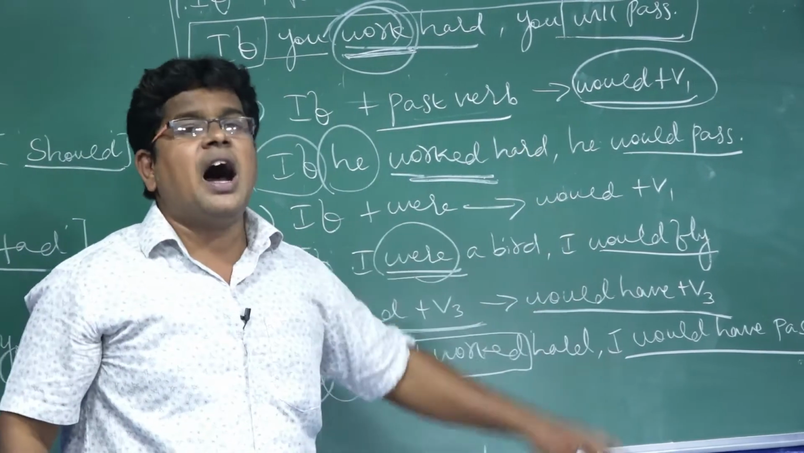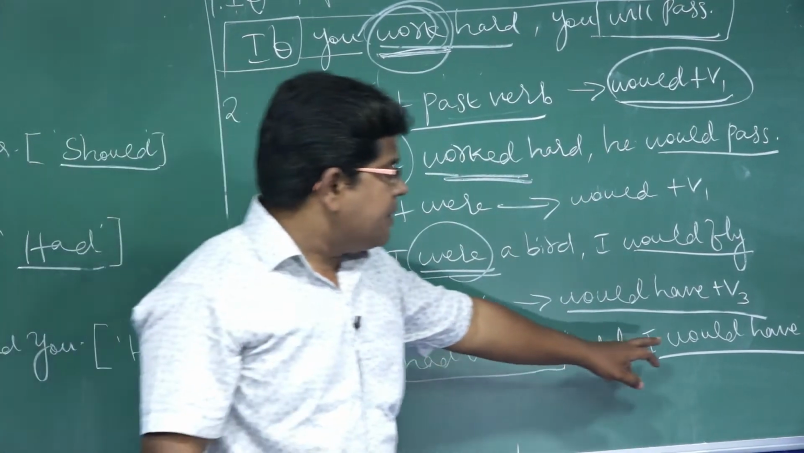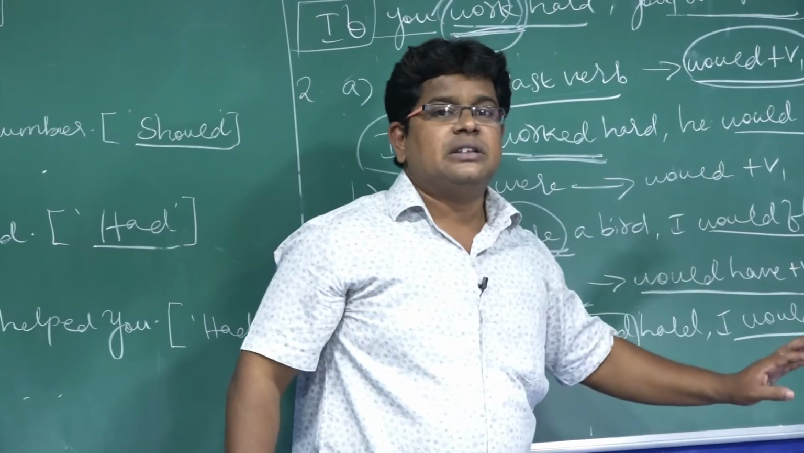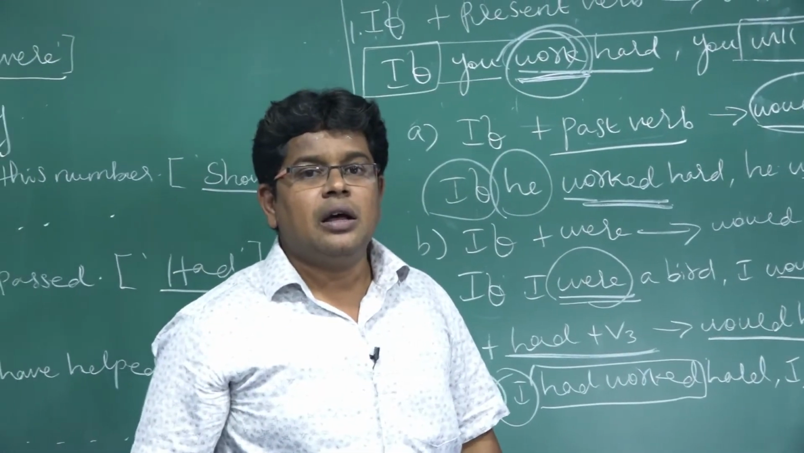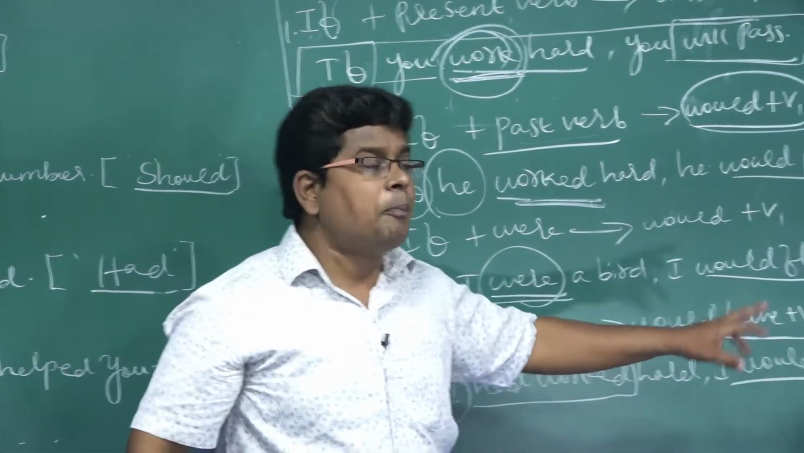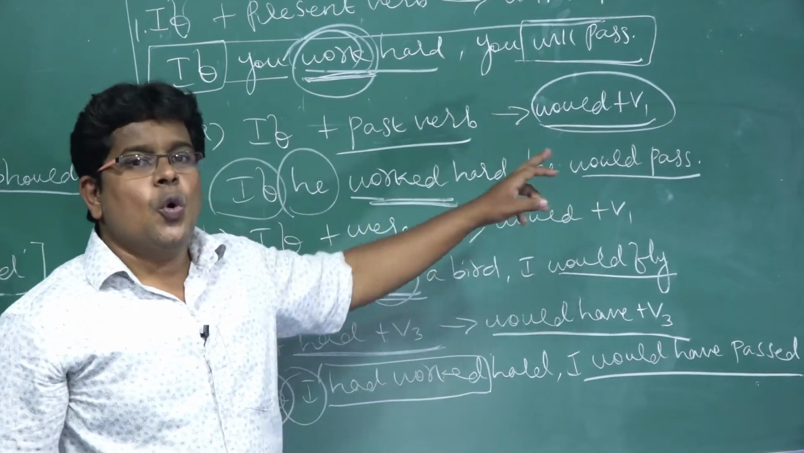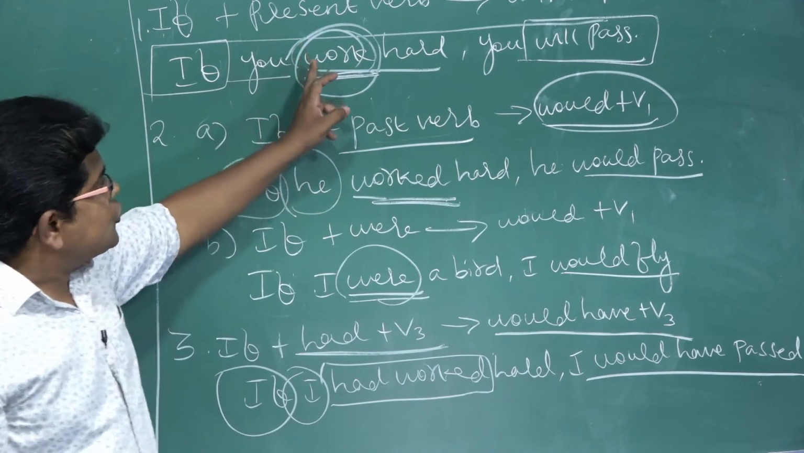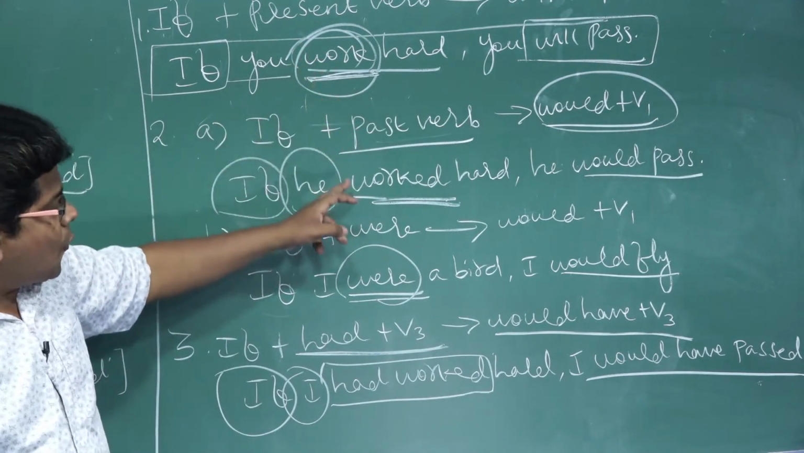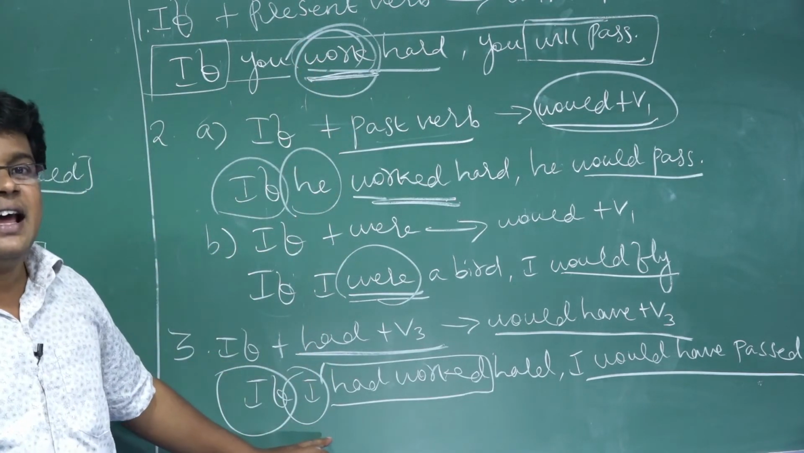I would have passed. Here you may commit mistakes. If you write only "I would passed," they won't give marks. What you have to write? I would have passed. So will pass becomes would have passed. So present worked becomes had worked.